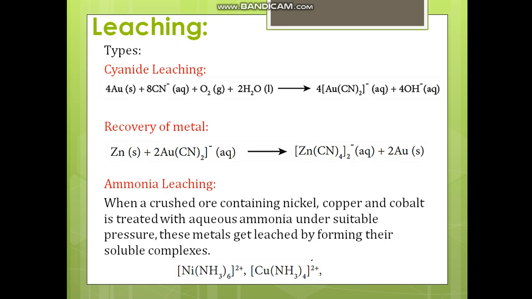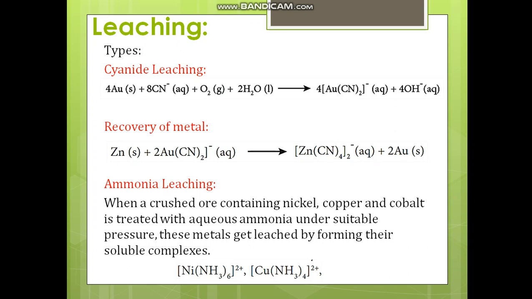Gold can be recovered by reacting the deoxygenated leached solution with zinc. In this process, gold is reduced to its elemental state, and the process is called cementation. Gold reacts with cyanide and oxygen and water and forms a gold complex, Au(CN)2-, which is in aqueous state. And the metal can be recovered with the help of another metal which is more reactive than gold. For example, zinc can be used for the recovery of the metal. So when the complex reacts with zinc, zinc replaces gold, and as a result pure gold can be separated.